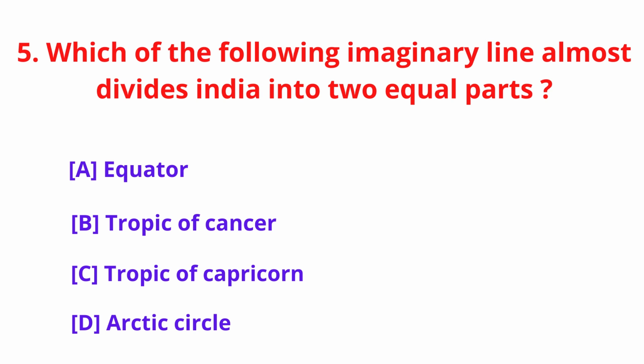Which of the following imaginary line almost divides India into two equal parts? A. Equator, B. Tropic of Cancer, C. Tropic of Capricorn, D. Arctic Circle. And the answer is option B. Tropic of Cancer.